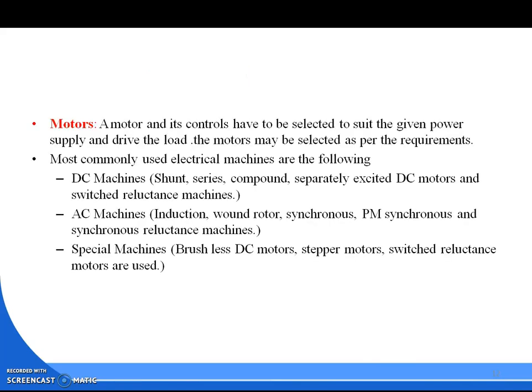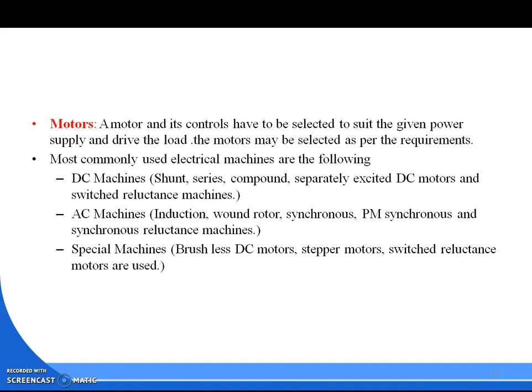Okay, the motor. What is the motor? Its control has to be selected to switch the given power supply and drive the load. The motor may be selected as per the requirement. The most commonly used electrical machines are the following: DC machine, AC machine, special machine. DC machines include shunt, series, compound, separately excited DC motor and switched reluctance machine. AC machines include induction, wound rotor, synchronous, PM synchronous, and synchronous reluctance machine.